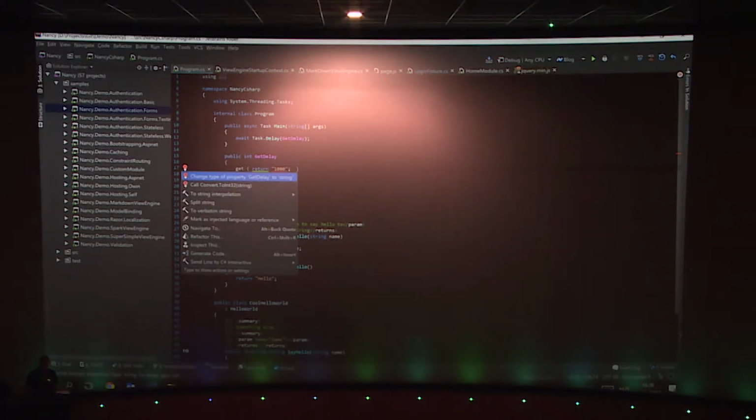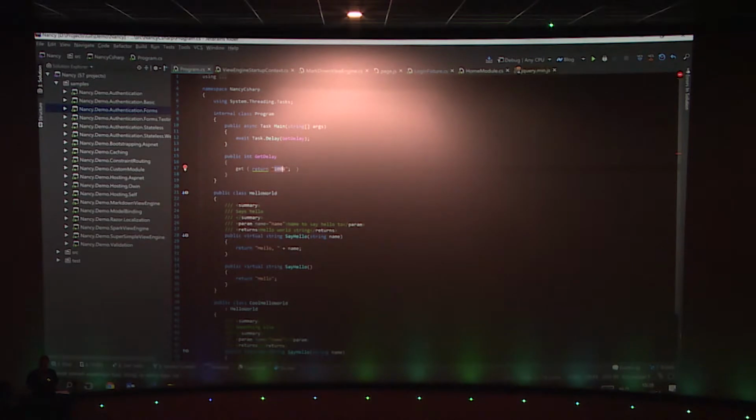I can say Alt-Enter and I can change either the type of my property GetDelay to string so that the function signature matches whatever I'm doing, or I can say call Convert.ToInt32 and parse my string as an integer. Not the best solution here in this case, because the best solution would just be returning the number as such. So let's do that.